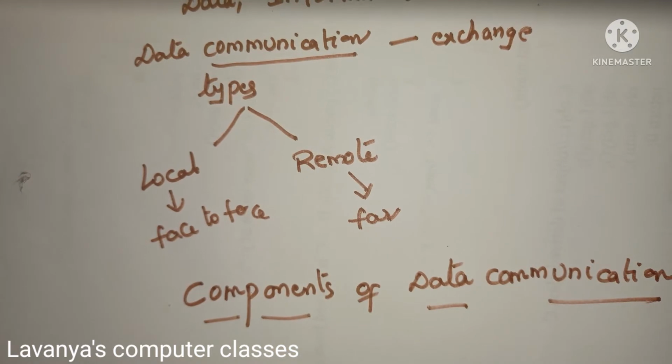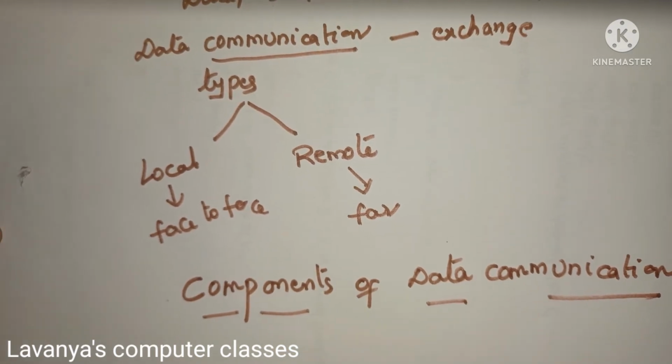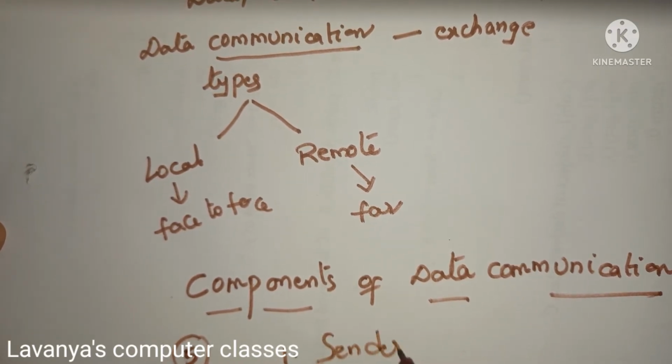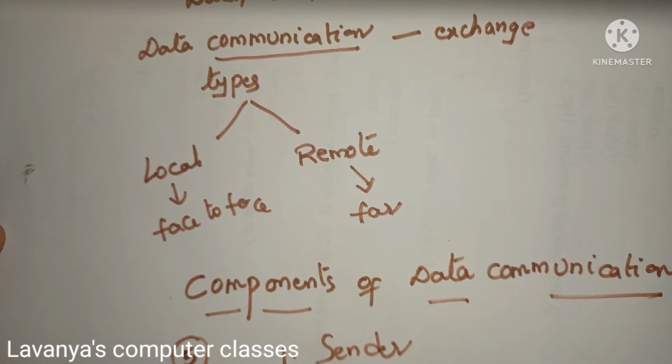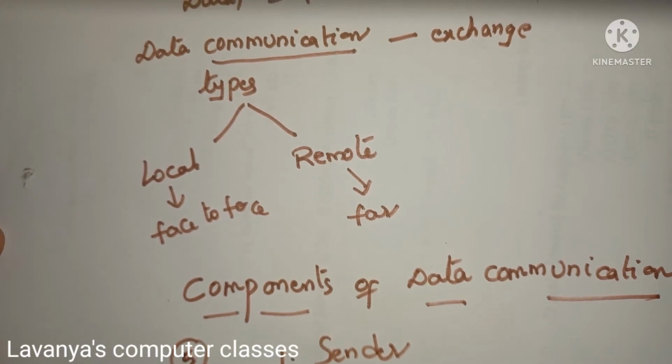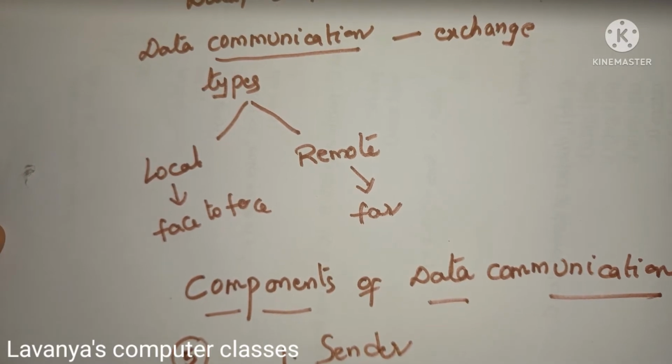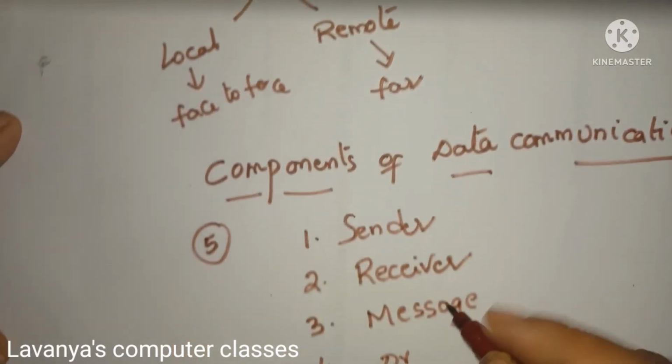So, what are the components of data communication? Here we need 5 components. One is sender. Second one is receiver. I already explained these two, sender and receiver. Third one is message. Fourth one is protocols.